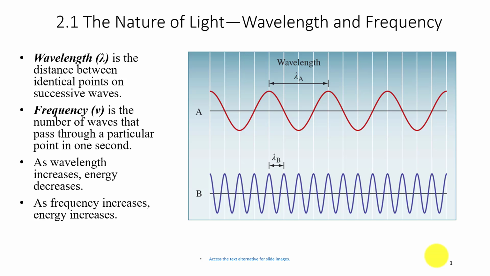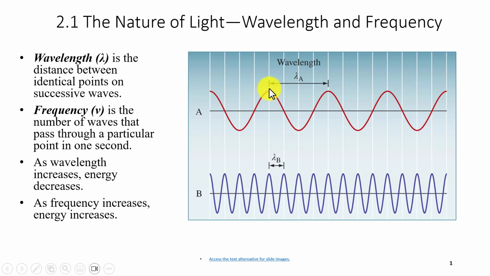Light is electromagnetic radiation, and it encompasses more wavelengths than what we see in the colors. We'll talk a little bit about that in the next slide. But let's talk about some of the characteristics of the light itself. We describe light as a wave, although we'll talk about light as a particle as well. As a wave, like all waves, light has a wavelength associated with it. We denote it with the letter lambda, and it's the distance between identical points on that wave.